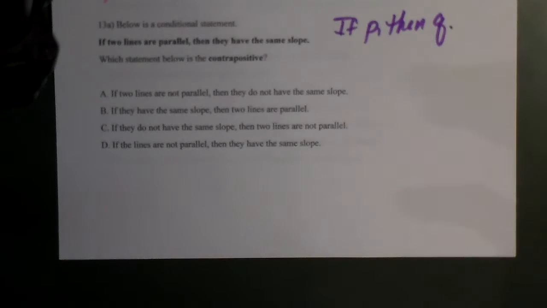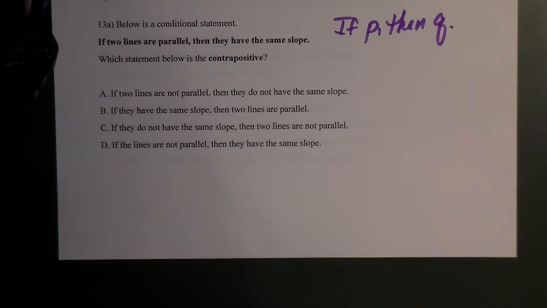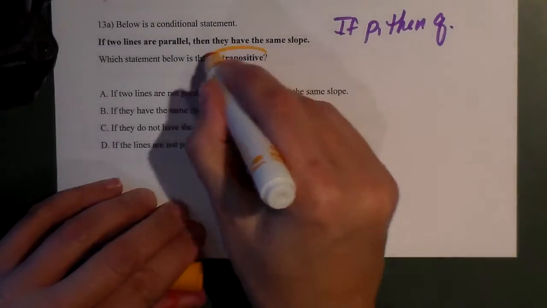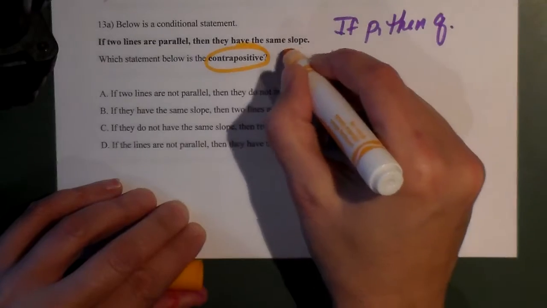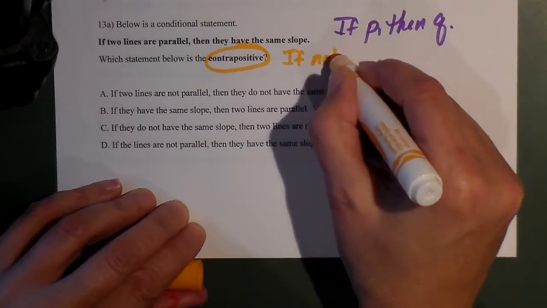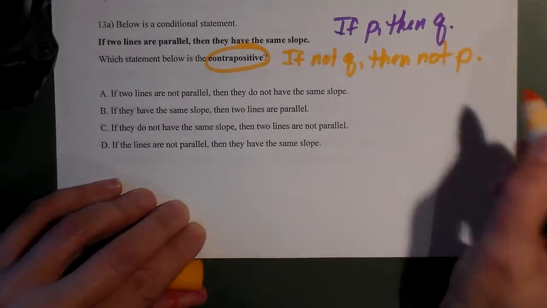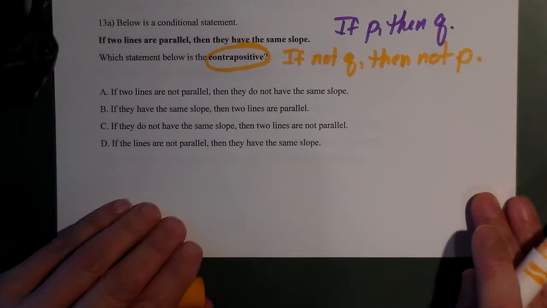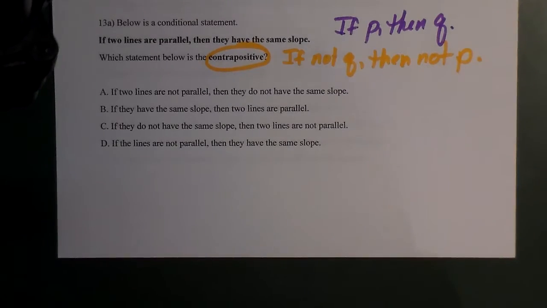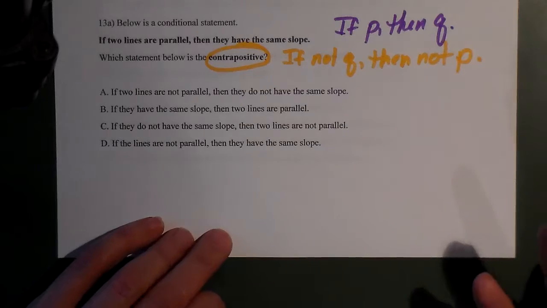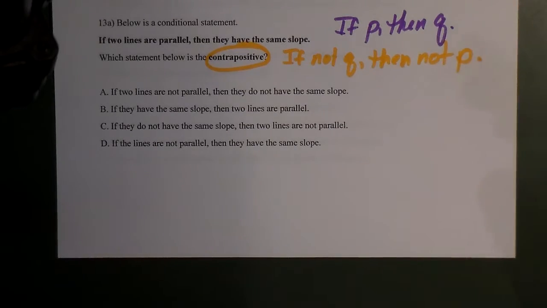Remember, the converse was if Q, then P. The inverse is if not P, then not Q. And the contrapositive is if not Q, then not P. What do you notice? Not only are we inversing it by putting the not in there, but we also flip it. So the contrapositive is a combination of the converse and the inverse.